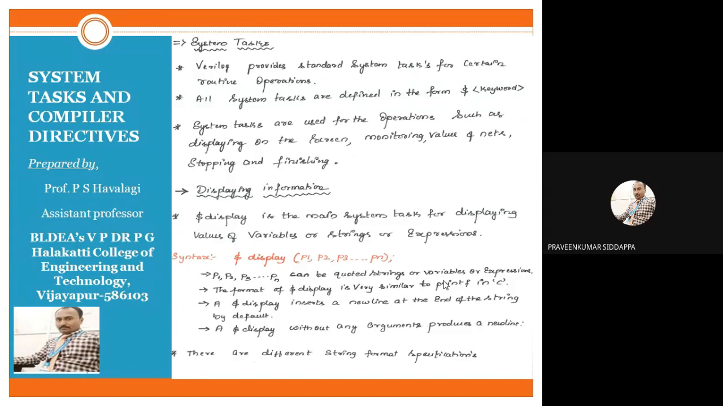There are different string format specifications here. We will give you three to four examples, and after giving those examples, we will move to the next system task. We will go through three to four examples of display information, and how that display information should be written in your Verilog code.